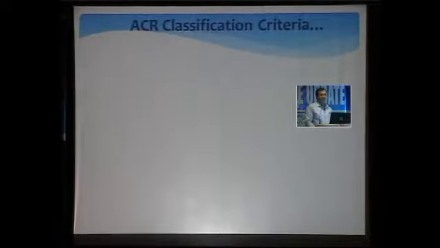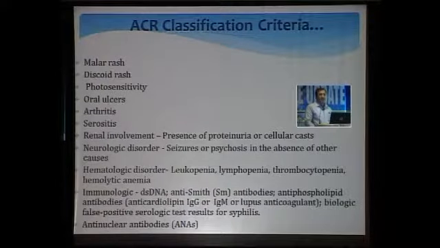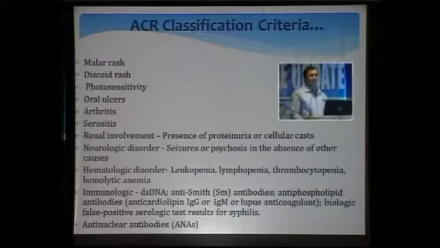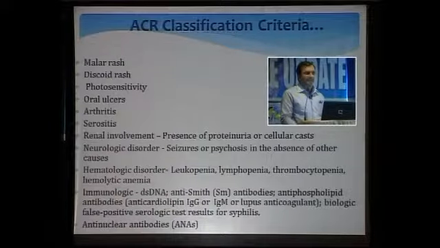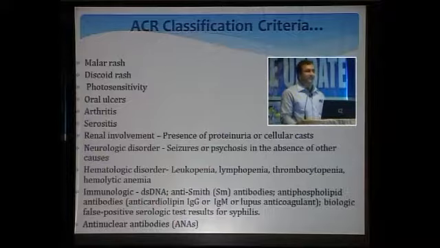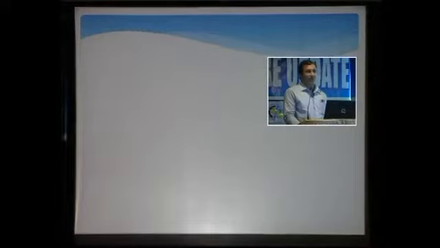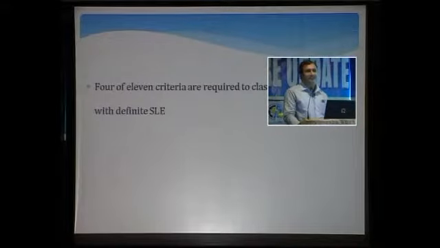So according to the ACR classification criteria for SLE, these are the points. Here we have to remember that at presentation, the patient might not present with all the symptoms in the beginning. It might occur over the course of time, and we should be open-minded and search for the symptoms from the beginning so that we can diagnose the disease at an early stage. So according to the ACR classification criteria, 4 points are required out of the 11 to say that a patient is suffering from definite SLE.